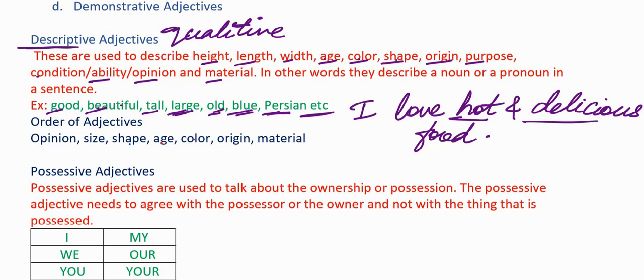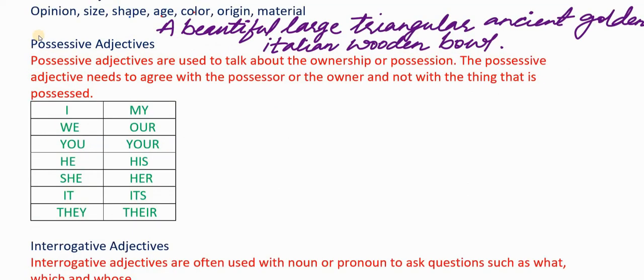Let me just write a sentence with multiple adjectives and explain you the order of those adjectives or which adjective should be placed first. I have written down a sentence here with multiple adjectives. Before we understand the order, let us first identify the noun.